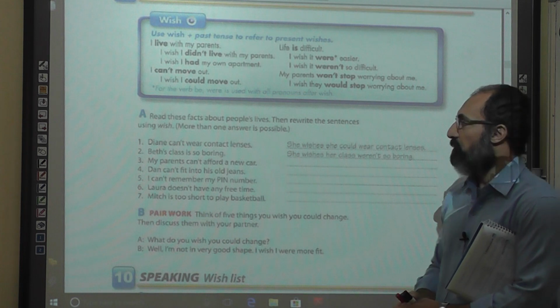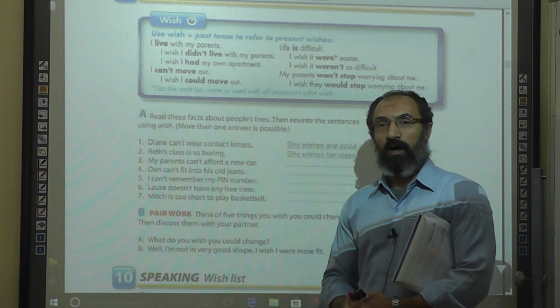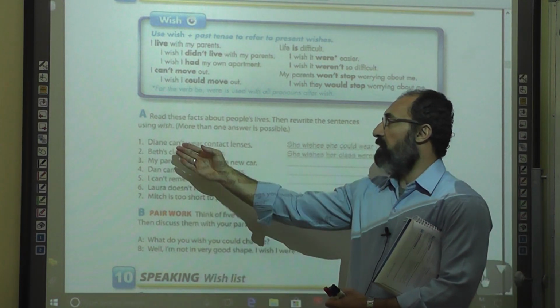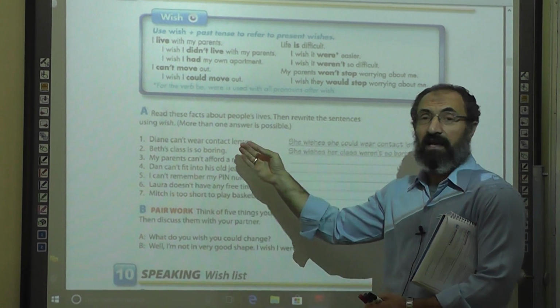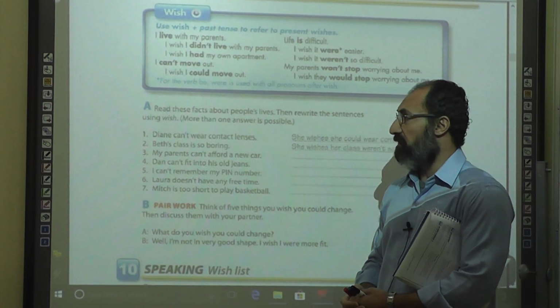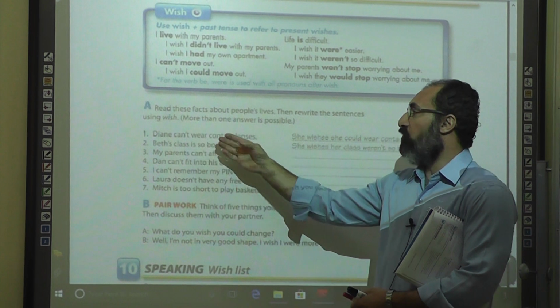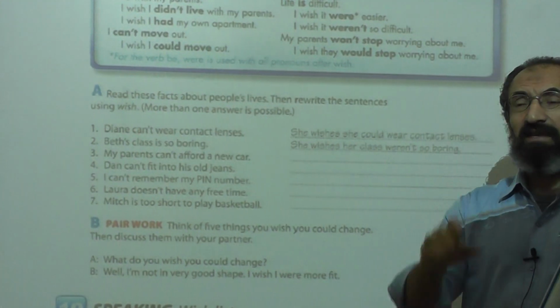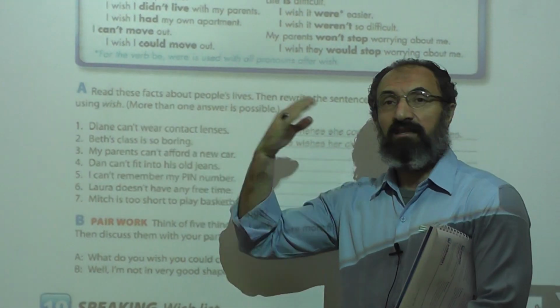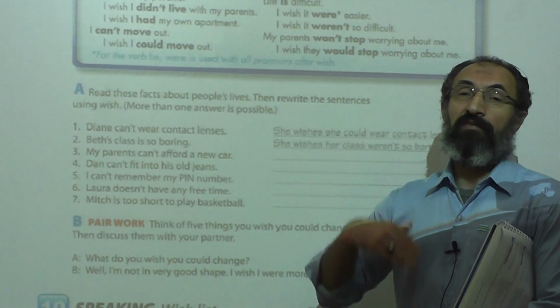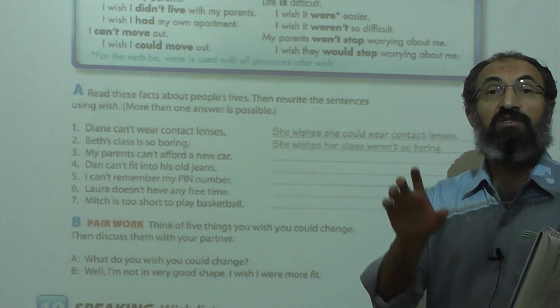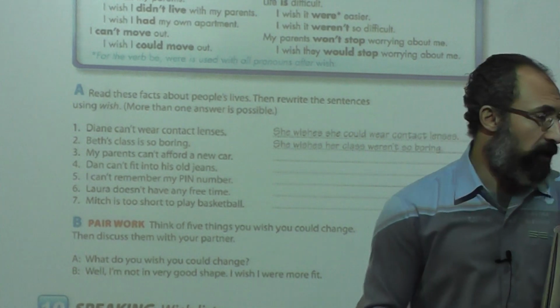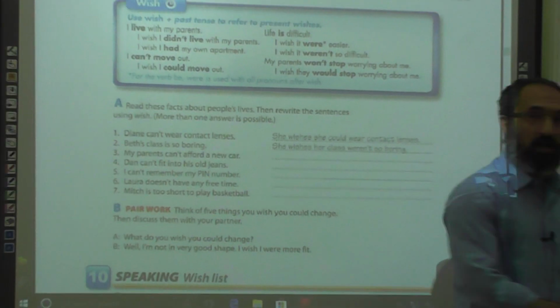Let's do it together. Sentence number 1: Diane can't wear contact lenses. The main verb of my sentence is can't, so logically, can't will be in the simple past form. It's could.